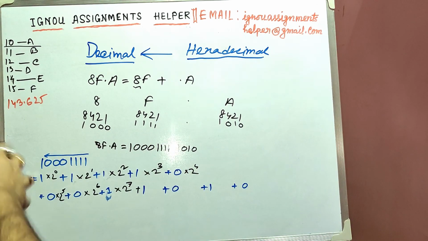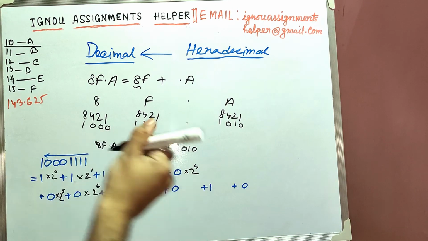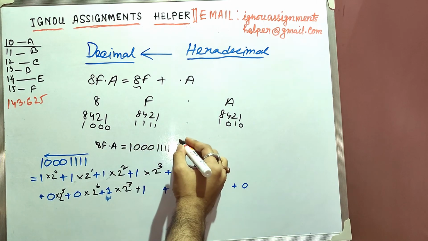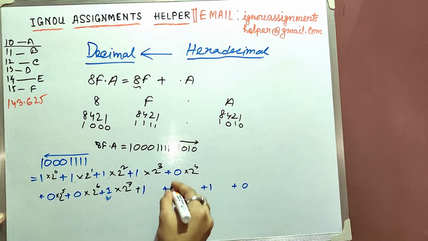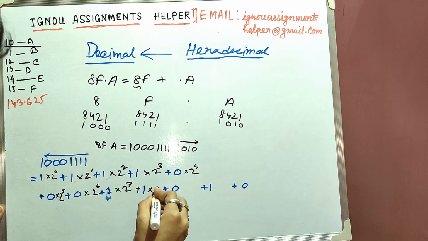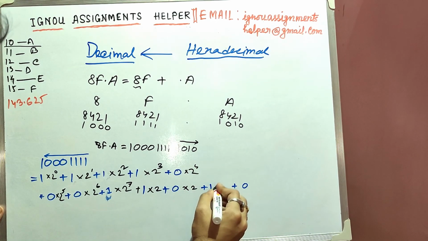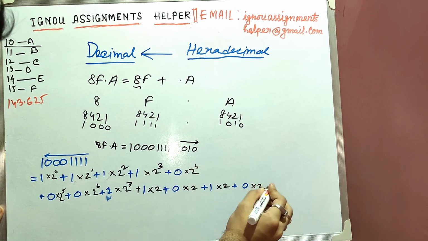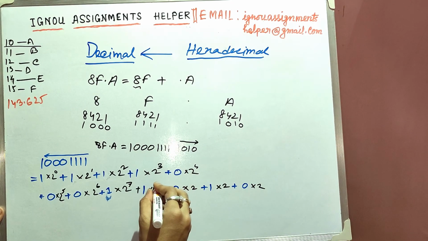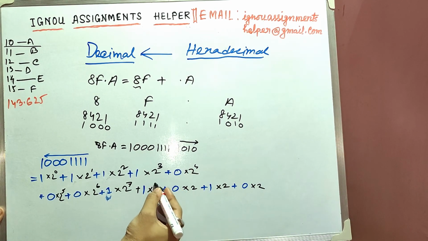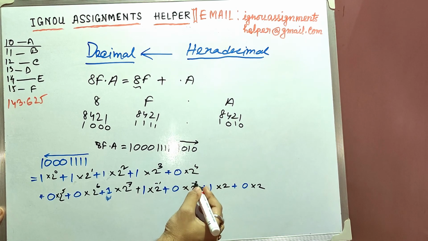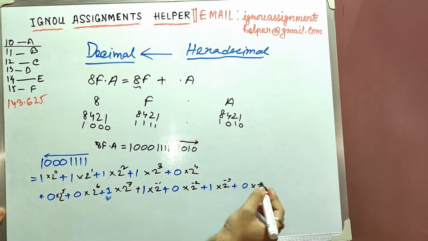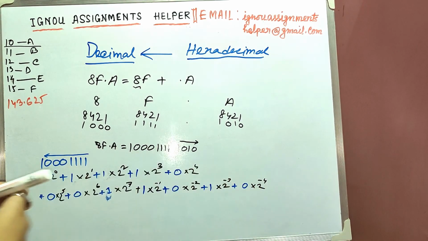And again we will multiply all these numbers using 2, and this time the power starts from -1, -2, -3, -4.